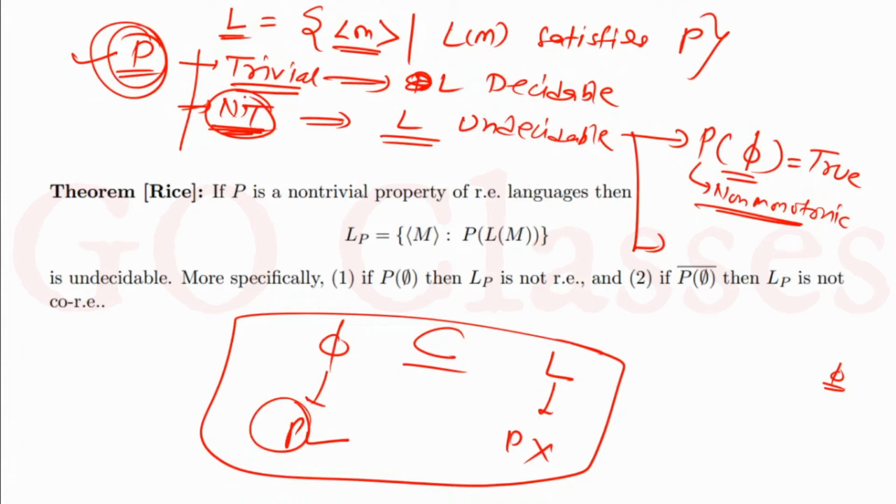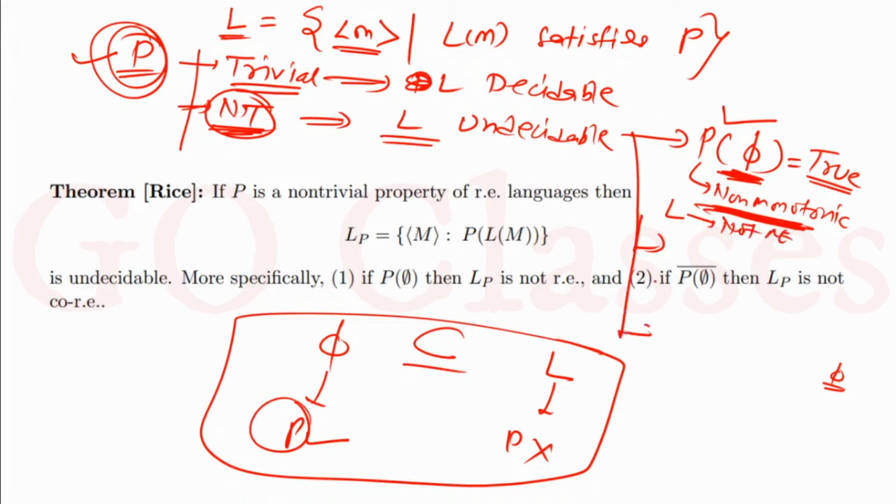So you can see, once you have checked for non-trivial property, which is a very easy thing, you only need to check whether the empty language will satisfy this property or not. If the empty language satisfies this property, then this property is definitely non-monotonic. You don't have to find two RE languages, one satisfying the property and one not satisfying it. Just directly check whether the empty language satisfies this property or not. And of course, if you have a non-monotonic property, then this L is basically not RE. In this case, you can say L is not RE.